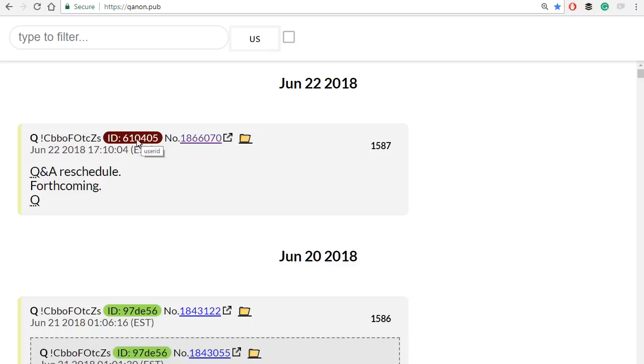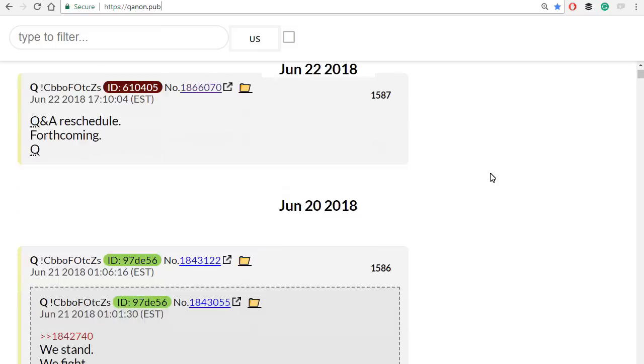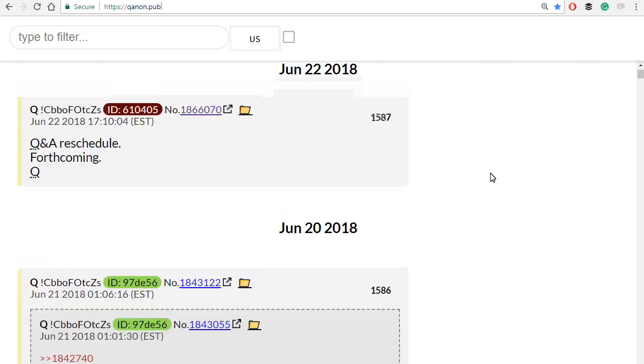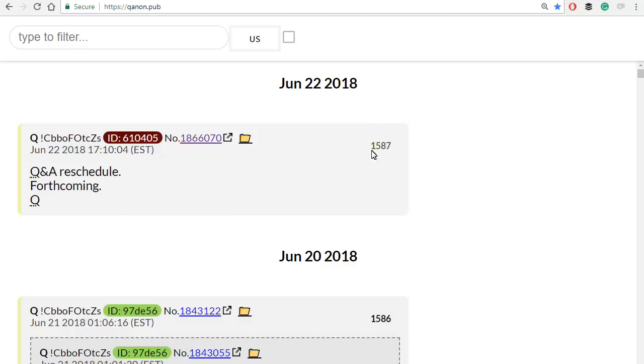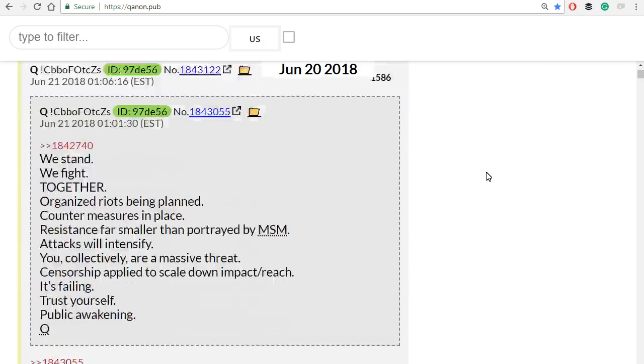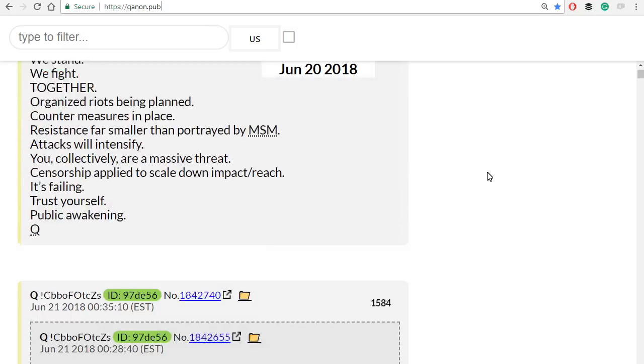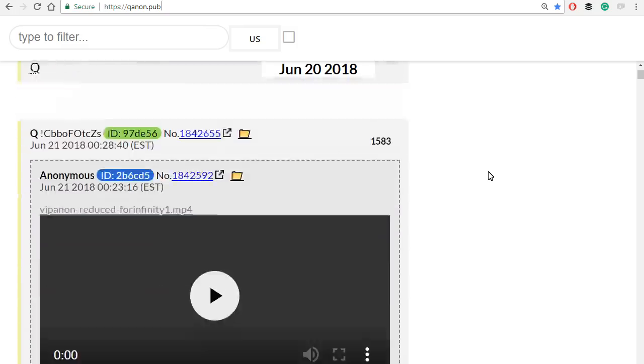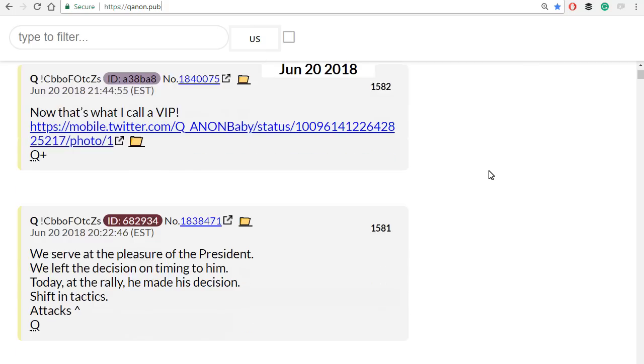There's a unique ID number for each post that comes from 8chan, where they're posted originally. This particular site, QAnon.pub, and a lot of the other sites will also give it a post number. So if you need to reference Q post numbers, we do that a lot on Twitter. We'll reference a number for someone to go and check out a post to get information on it. So you can just scroll down and you'll see the posts by Q going in reverse chronological order.